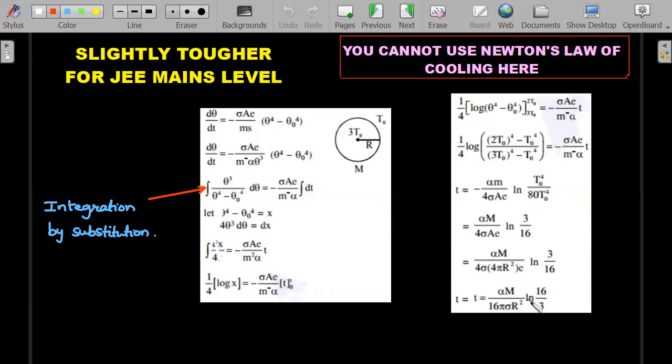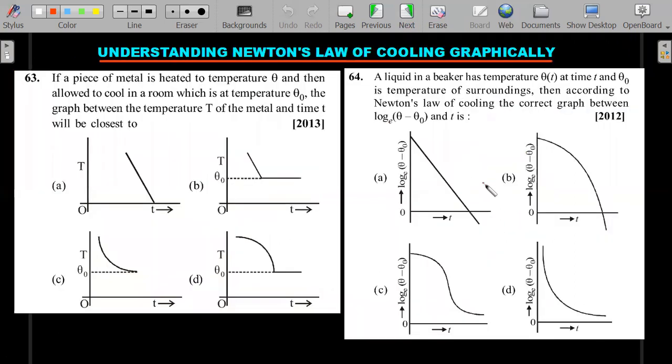In terms of the length and the patience required for attempting this question, this is definitely tougher than the usual JEE Mains level. Don't expect all questions to be of this level and get demotivated, but you should keep your eyes open. If you are aiming for a better rank, these kinds of questions will make a difference in the ranks. So here we move forward. Now let's move into Newton's law of cooling, and we'll start off with the graph type of questions.